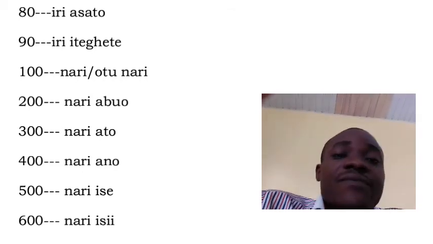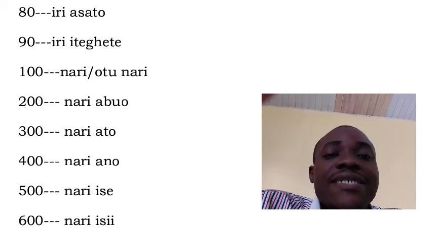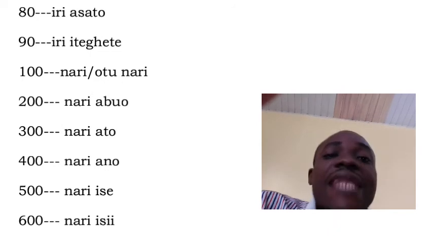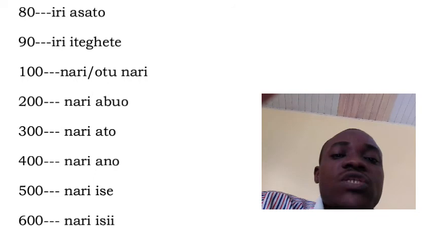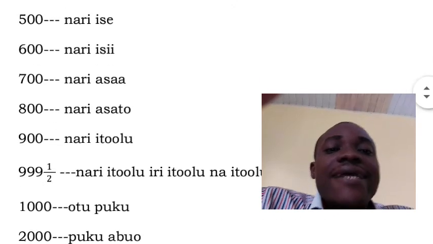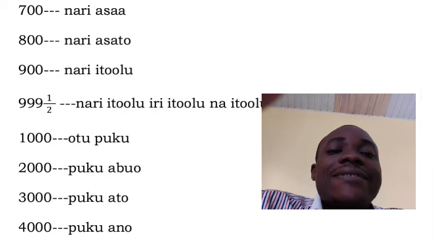If you can remember at the beginning, we started with those things. Narị. 100 is narị or otu narị. 200 is narị abụọ. If it is 201, you call it narị abụọ na otu. You can see it now. Now 300, we have narị atọ. 400, narị anọ. 500, narị ise. 600, narị isii. 700, narị asaa. 800, narị asatọ. 900, narị itoolu.